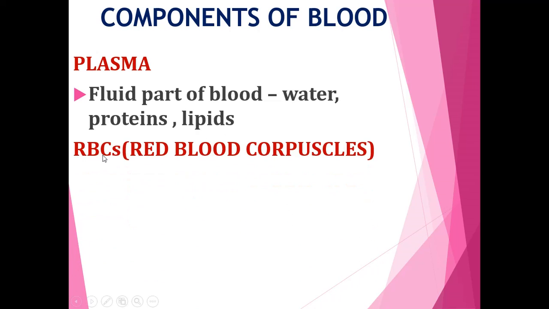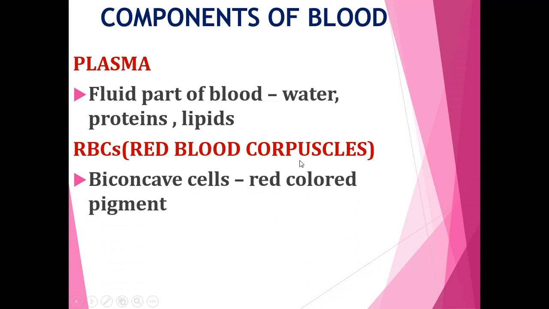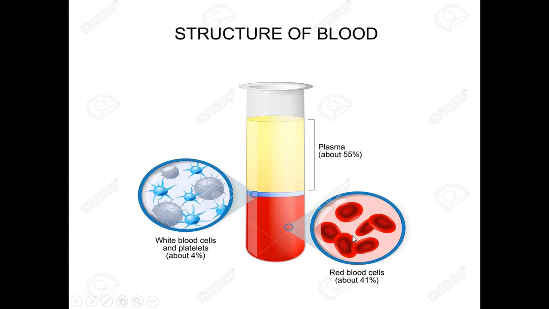Then RBCs. What is meant by RBCs? Red blood corpuscles. They are biconcave cells. You can see in the picture itself, it has a biconcave shape.